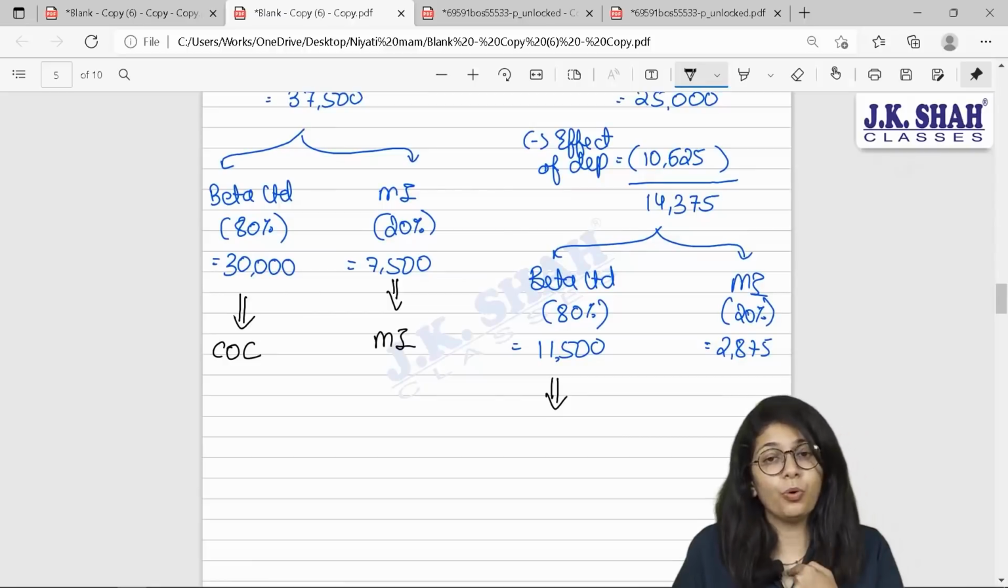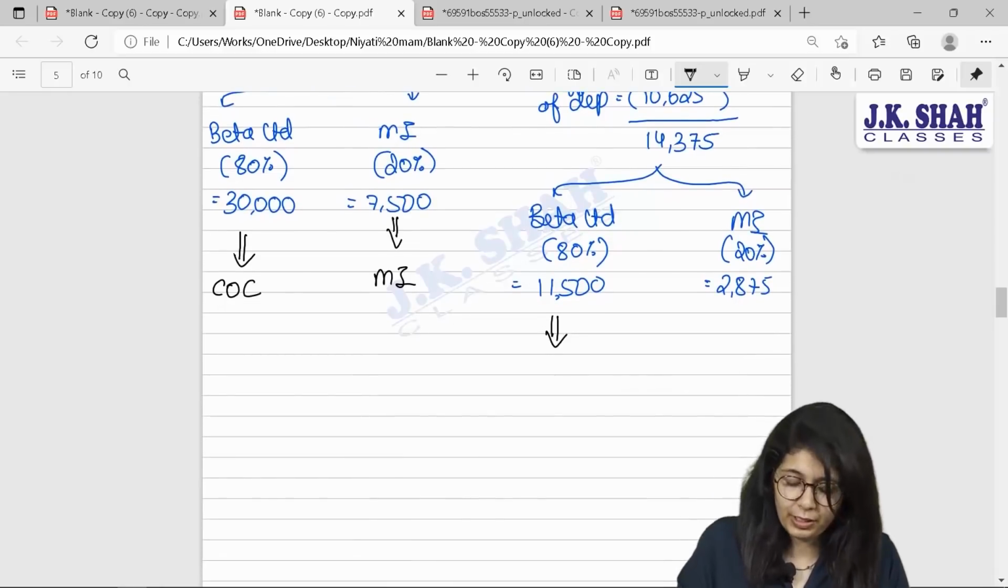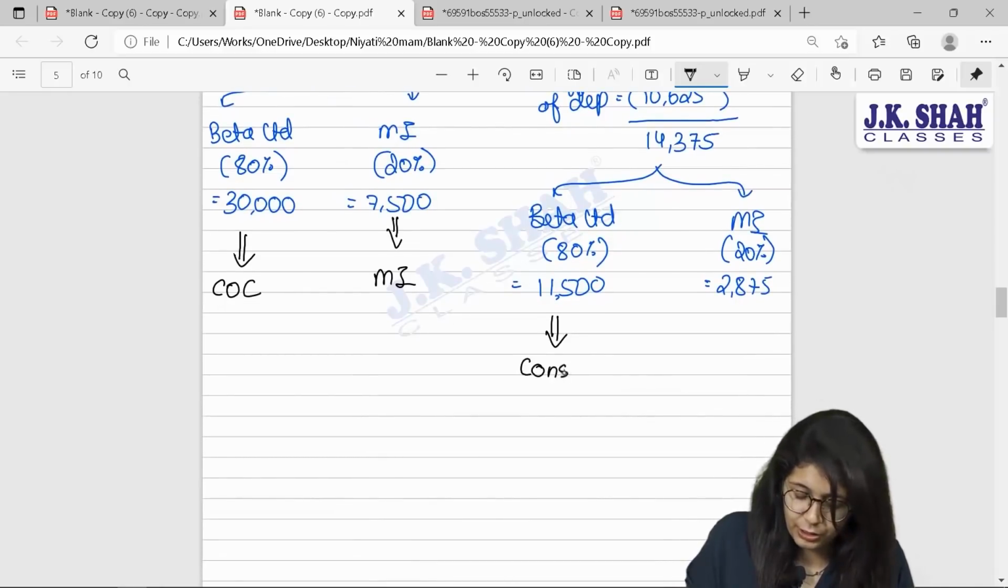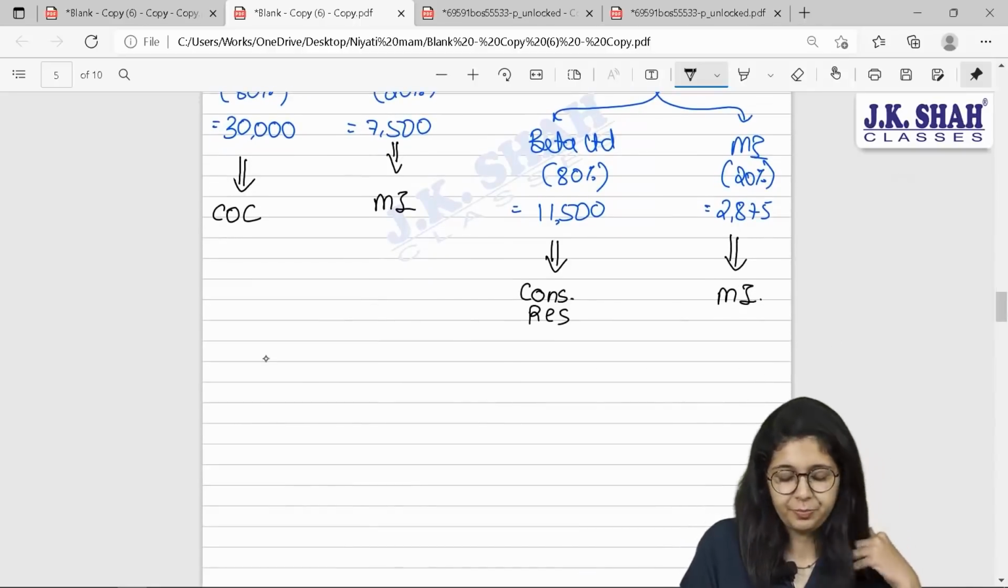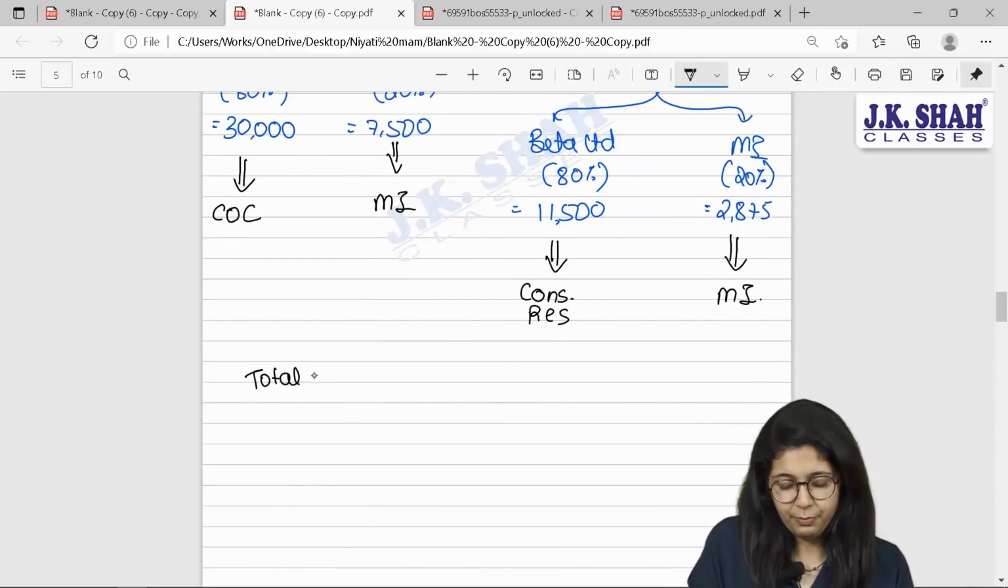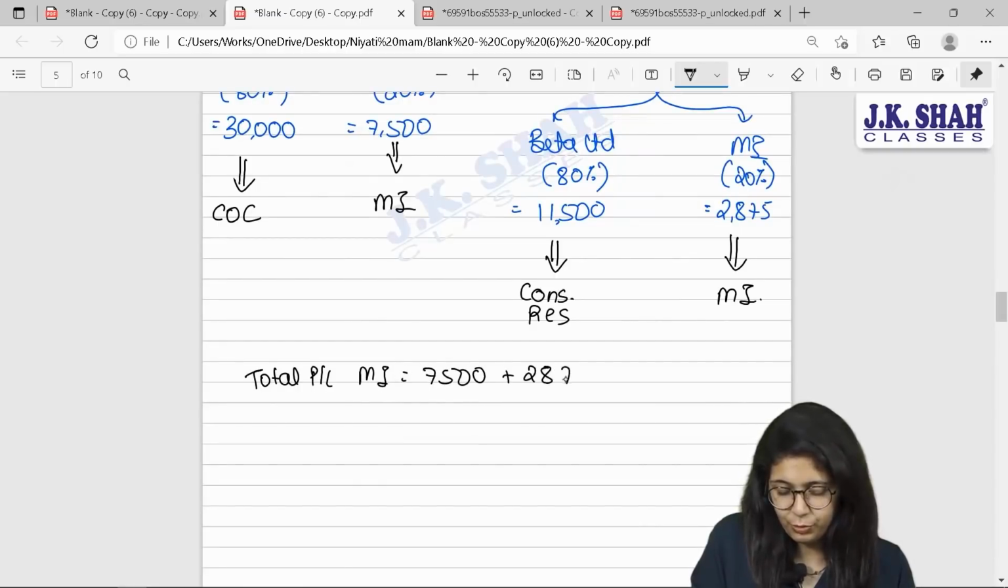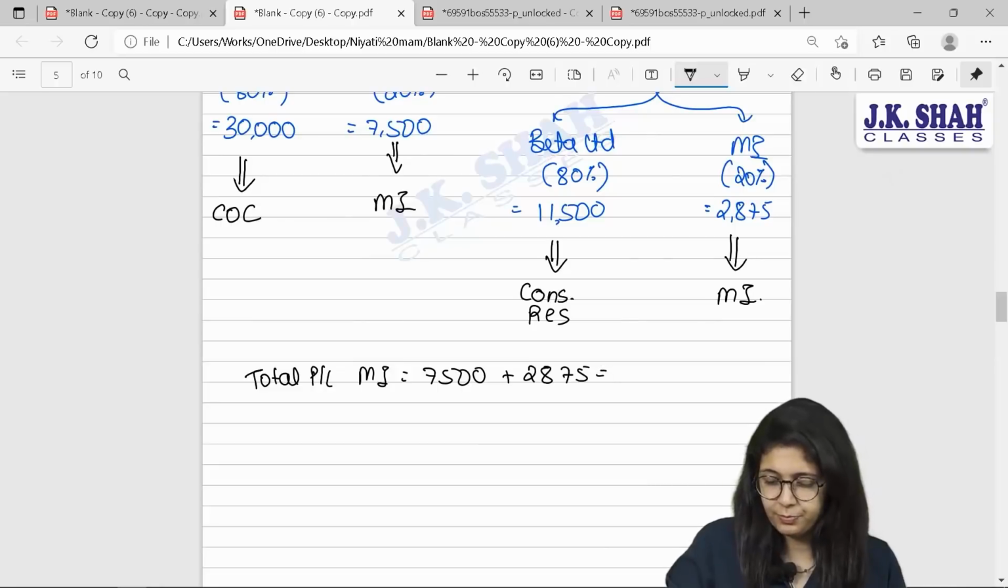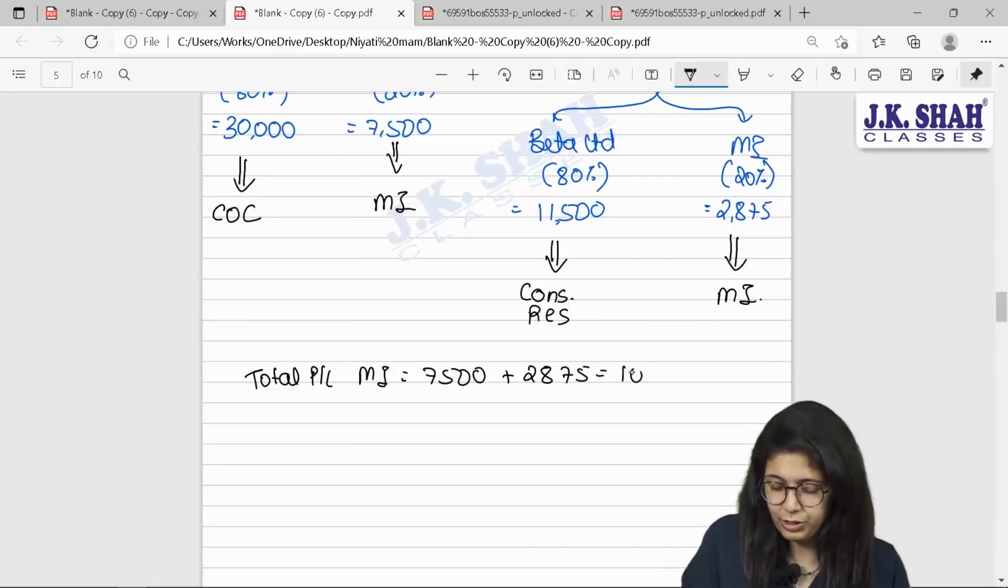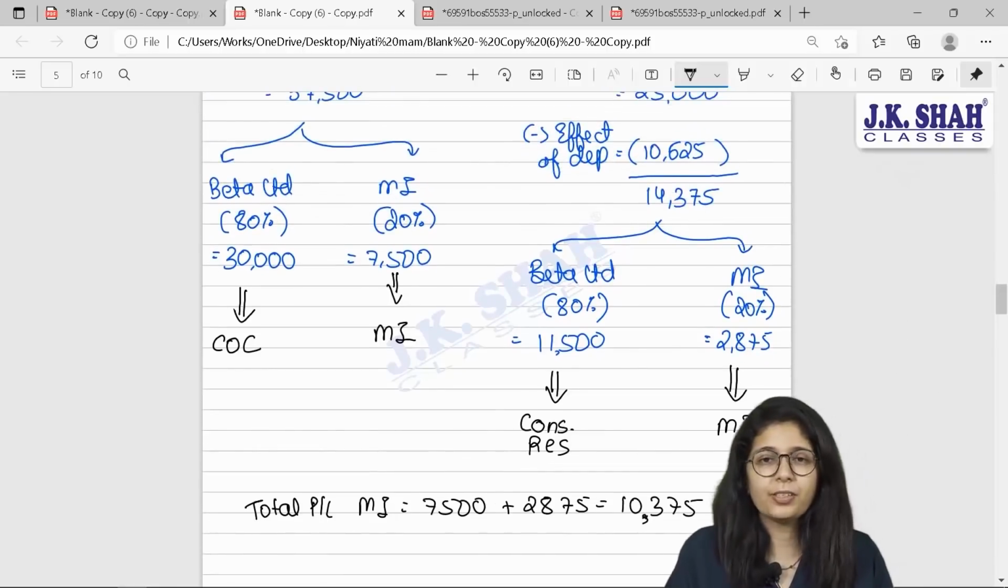11,500 again belongs to holding company but for post period. That means Beta has earned this profit. It will transfer it to consolidated reserves and this will be shown as minority interest. Total P&L for minority interest will be 7,500 plus 2,875. This will give you 10,375.